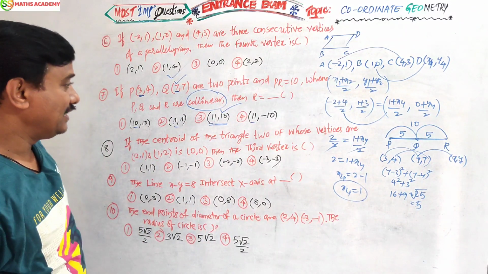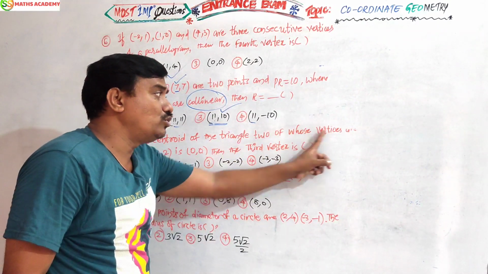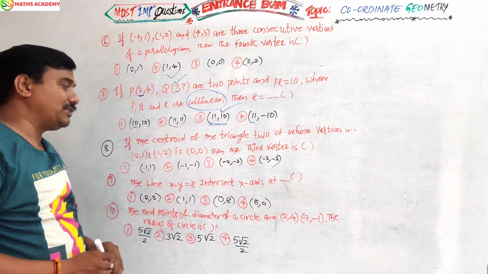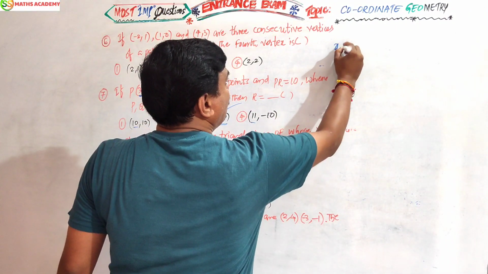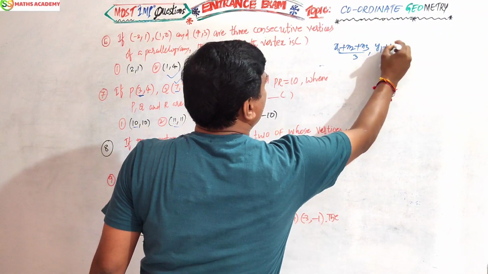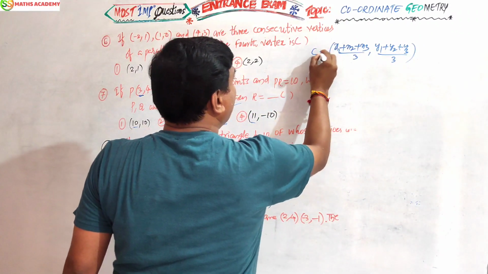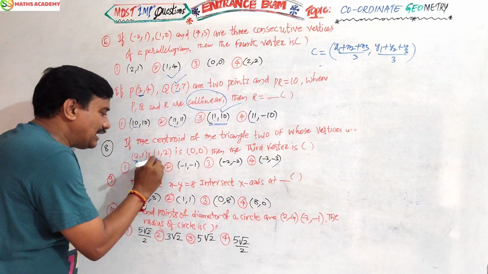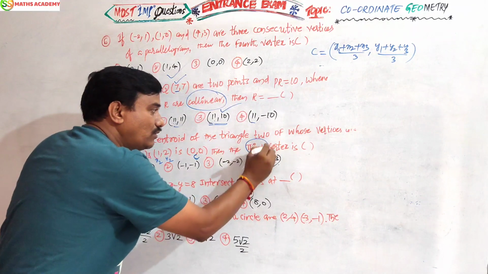Remember friends, now, if the centroid of the triangle, two of whose vertices are (2, 1) and (1, 2), is (0, 0), then find the third vertex. Do you know very well? The centroid formula is (x1 plus x2 plus x3) by 3, (y1 plus y2 plus y3) by 3. It is clear, friends? What is given in this question? x1, y1, x2, y2 are given and the centroid is given. He is asking the third vertex.